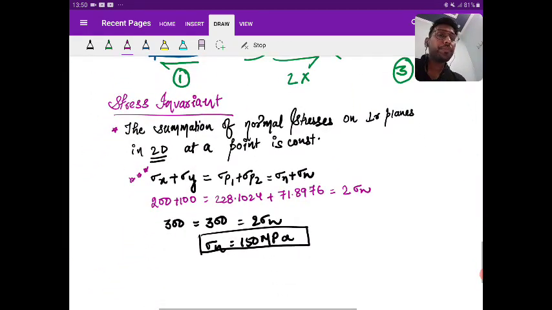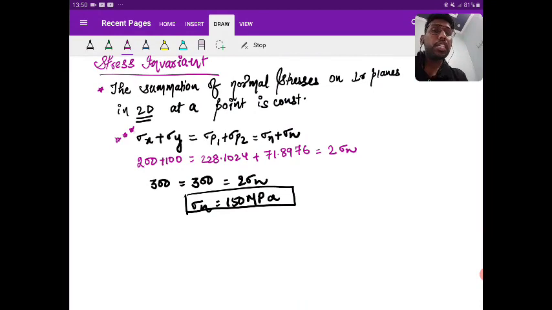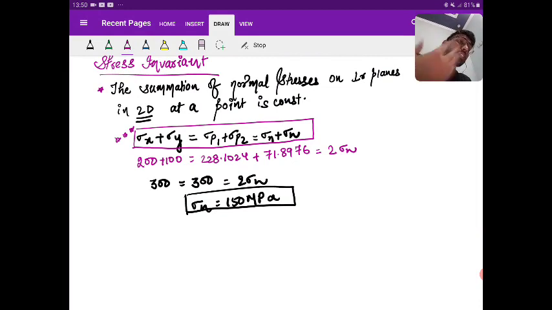See, when I say sigma x plus sigma y, both are acting on perpendicular planes. When I say sigma p1 plus sigma p2, both are acting on perpendicular planes. And when I say sigma n plus sigma n, again these are acting on perpendicular planes. But all these perpendicular planes are passing through the same point. That is very compulsory. And I'm talking in 2D, not in 3D. Any doubt?